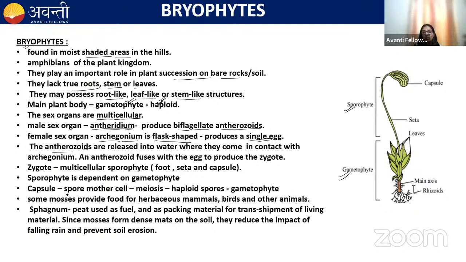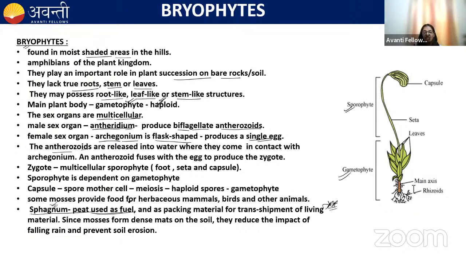The bryophytes include liverworts and mosses. There are some mosses which can be used as food for herbivorous mammals, birds, and other animals. Sphagnum is also a moss, and when sphagnum is partially decomposed, it forms peat. Peat is used as a fuel. Very important, okay? Many times the question asks that peat is obtained from, remember, it is sphagnum.